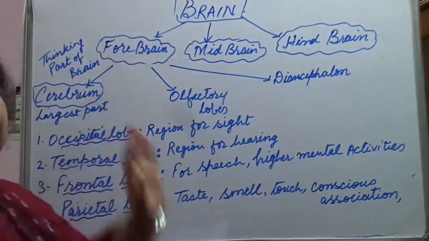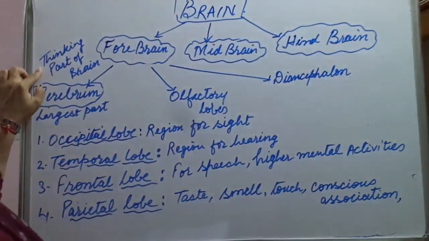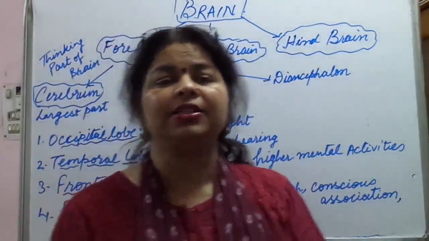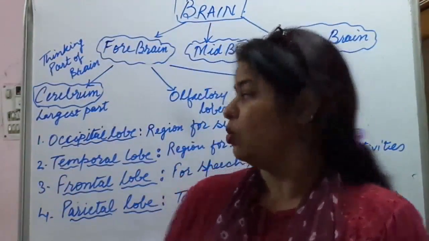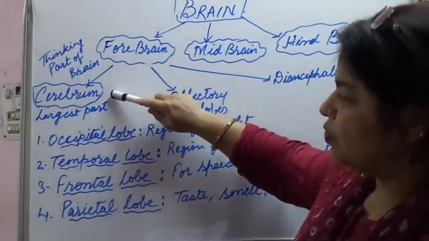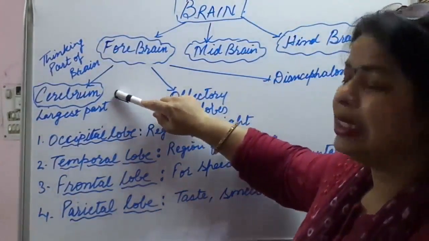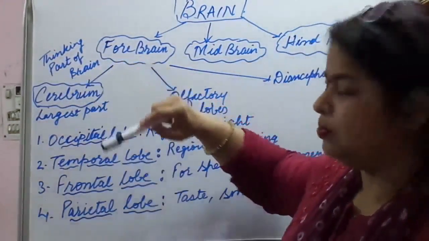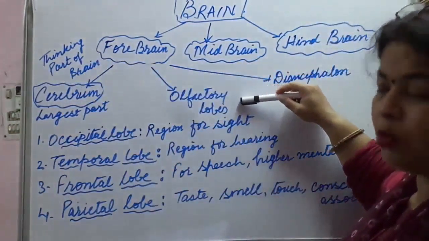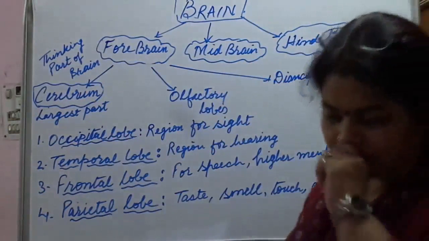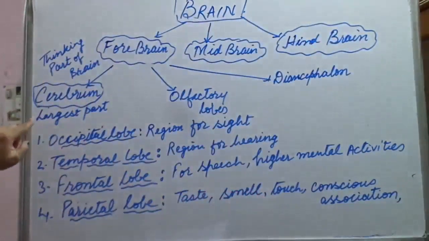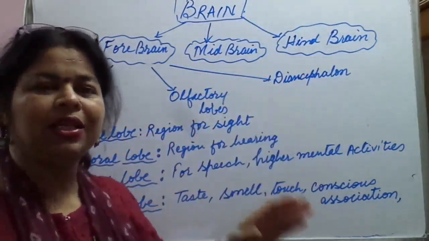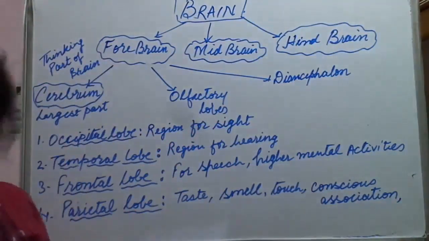Forebrain is the thinking part of the brain. And it is divided into three parts. What are the three parts? First of all, the largest part, that is cerebrum, C-E-R-E-B-R-U-M. Cerebrum, olfactory lobes and diencephalon. Let us again repeat: cerebrum, olfactory lobes and diencephalon. These are the three parts that forebrain is divided into.